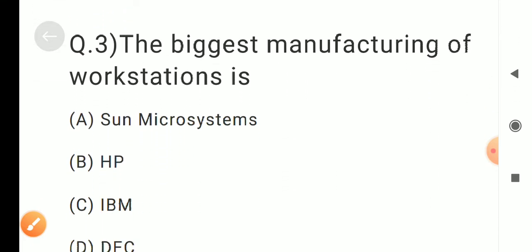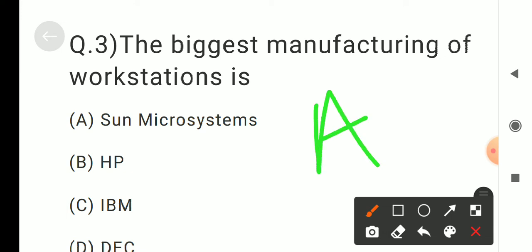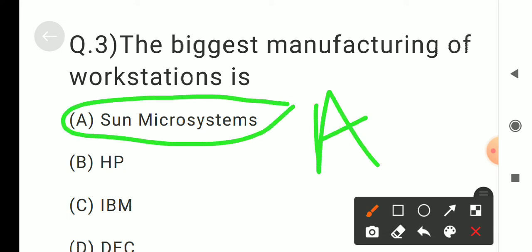Question number 3. The biggest manufacturer of workstations is, answer is A. Sun Microsystems.